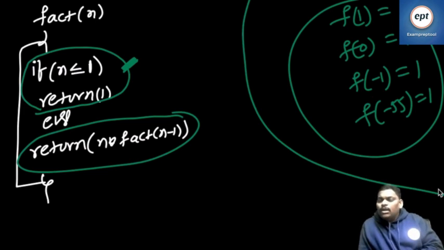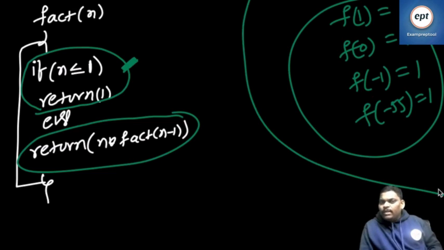Not only this one, every recursive program contains only two parts: if part, else part, or termination, non-termination. Recursive programs are very easy to write. Why? Only two parts. Can you help me now? Which one is the first part? First part is the if part, the termination. You cannot write the non-termination first.